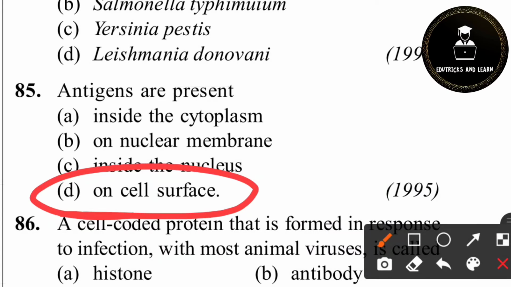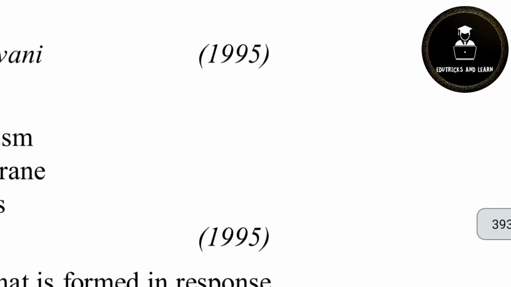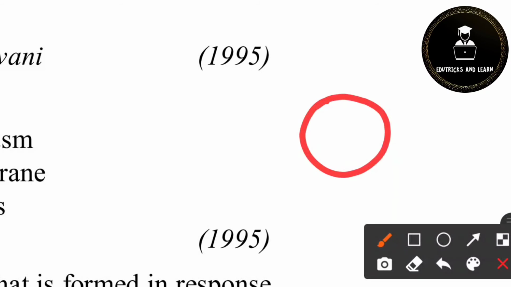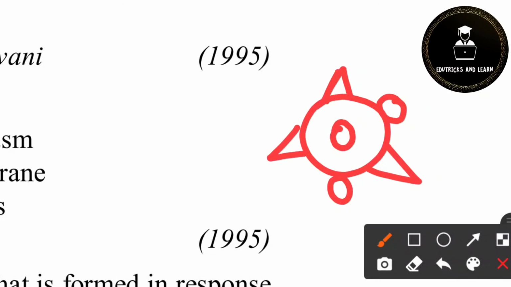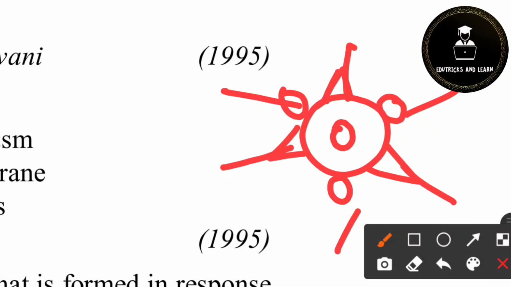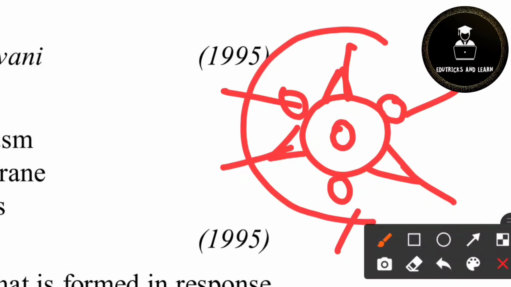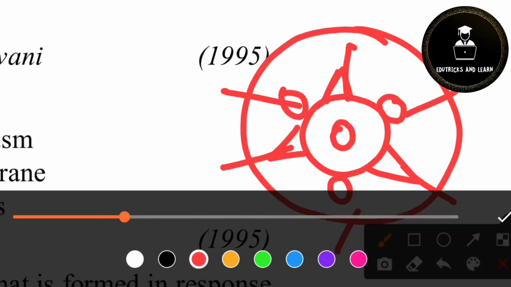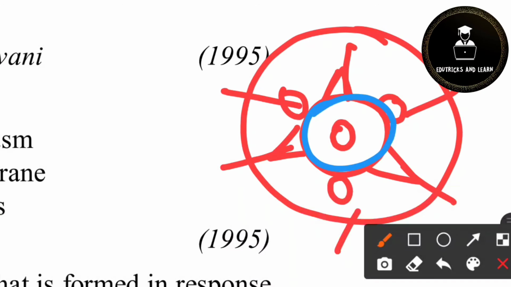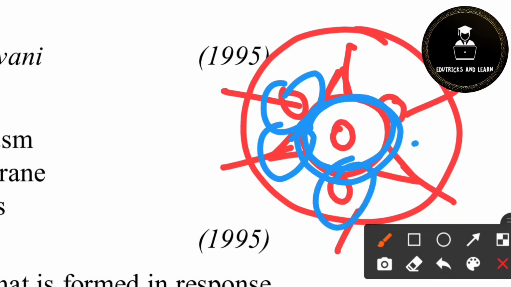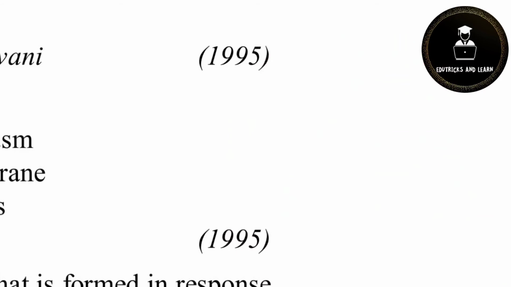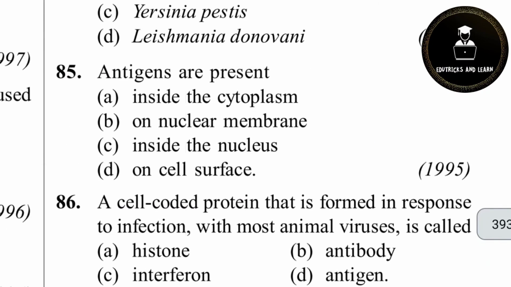For example, we see there is a RBC. So we know that RBC is a biconcave shape. So in the RBC, we have antigens. These we commonly call blood grouping antigens. So A, B are the antigens. They are present on the surface of this RBC. So the surface of RBC is filled with these antigens. It is one example that antigens are present on the cell's surface.